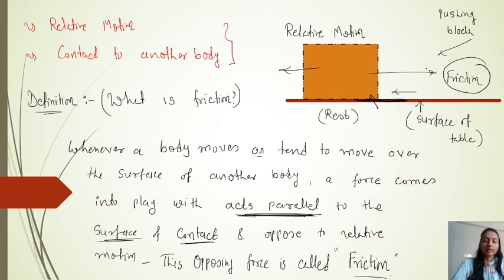Now, we can say this opposing force is nothing but what is called friction.